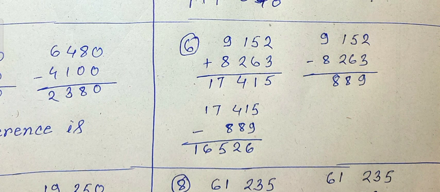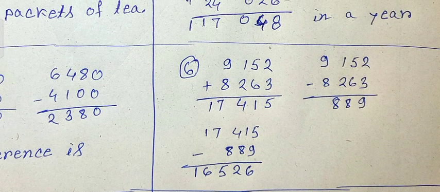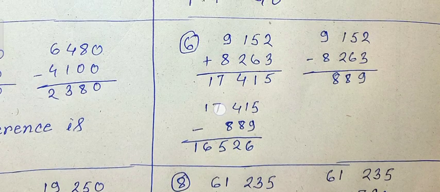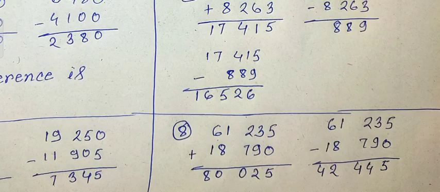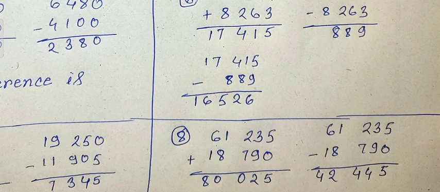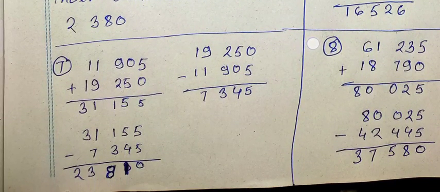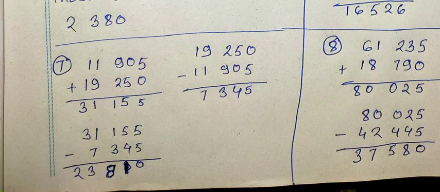By how much is the sum of 8,263 and 9,152 greater than their difference? Okay, first we have to find out their sum and their difference, and then subtract their difference from their sum, and we will get the answer 16,526. Next, question number 7.